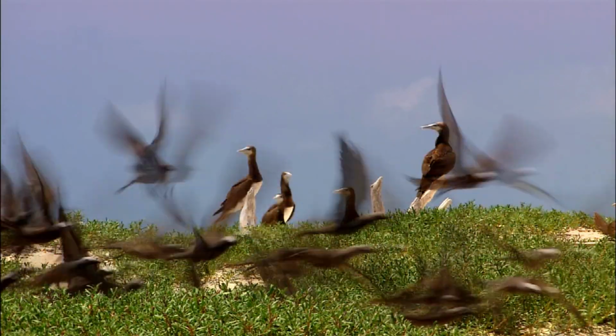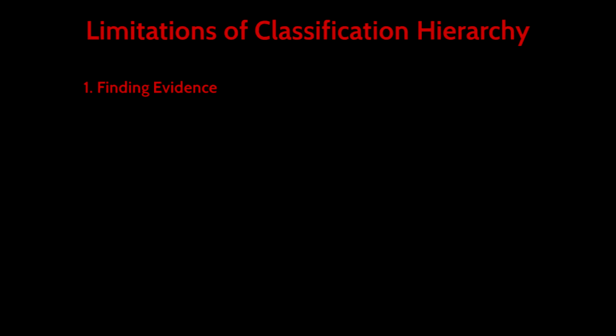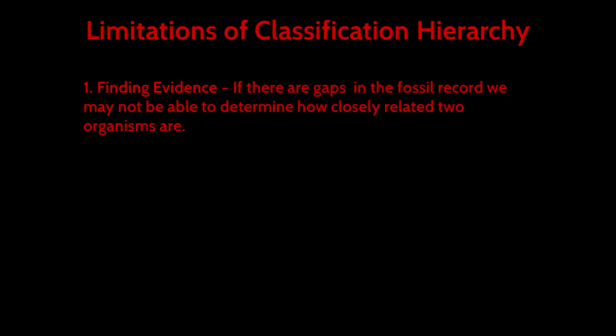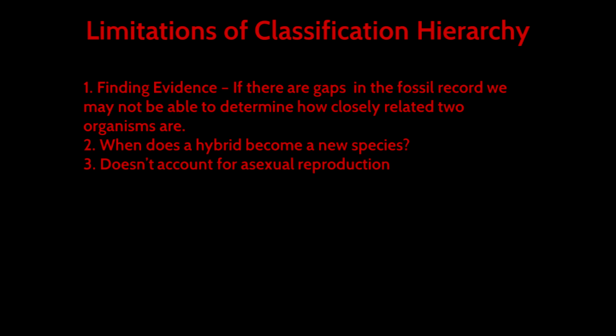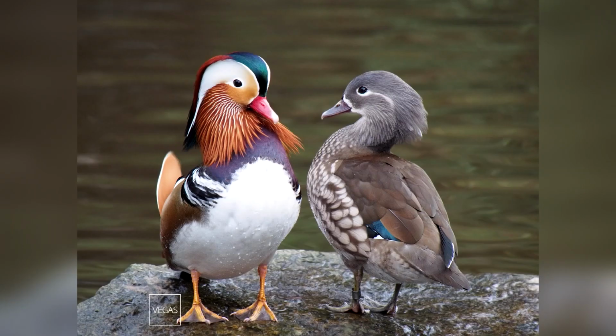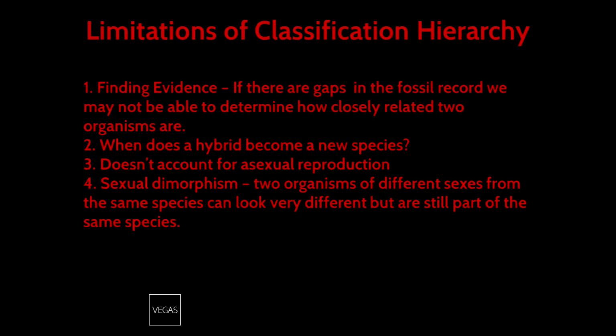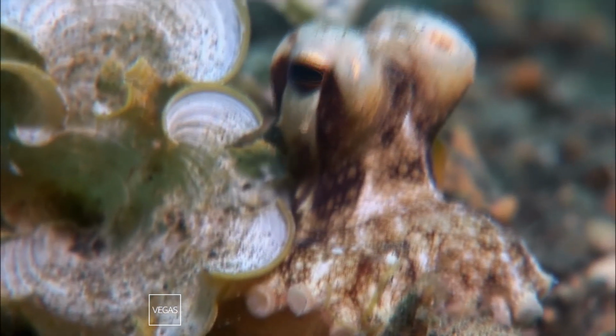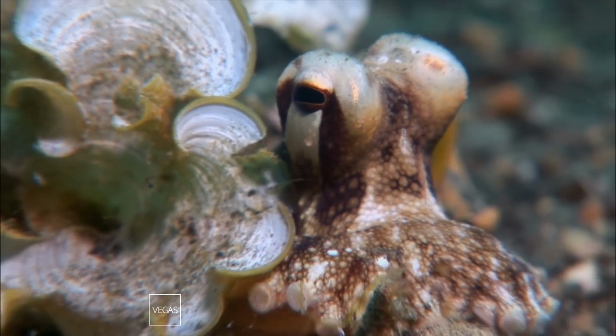The overall limitations to the classification hierarchy are: 1. Finding evidence. If there are gaps in the fossil record, we may not be able to determine how closely related two organisms are. 2. When does a hybrid become a new species? 3. It doesn't account for asexual reproduction. 4. Sexual dimorphism. Two organisms of different sexes from the same species can look very different, but are still part of the same species. 5. Some species mimic each other. Two different species can look very similar due to one disguising itself as the other, yet they're still different species.